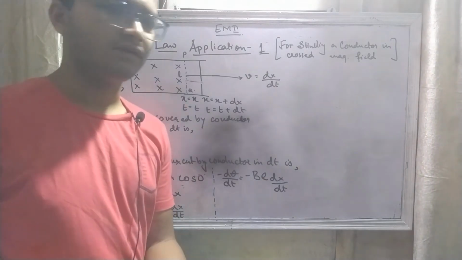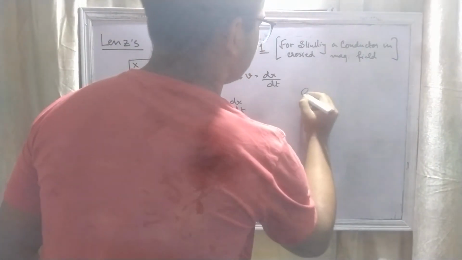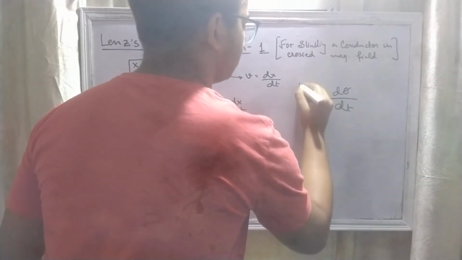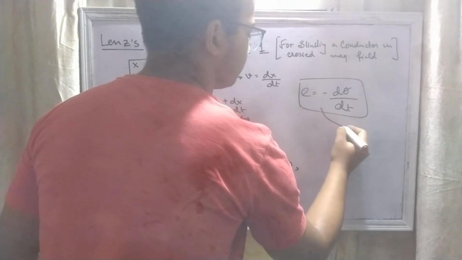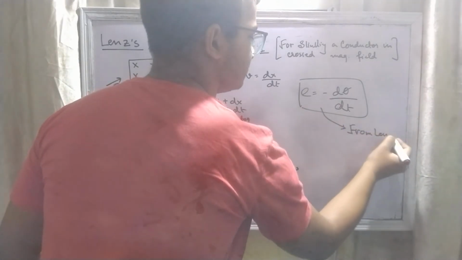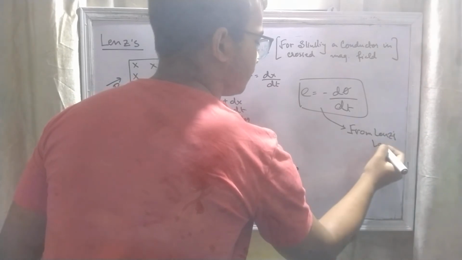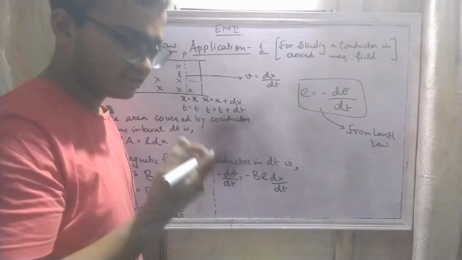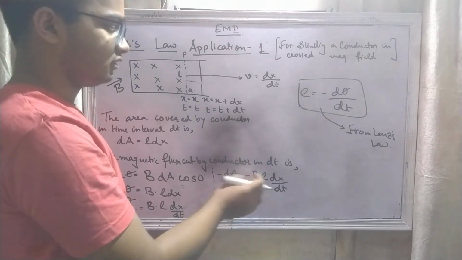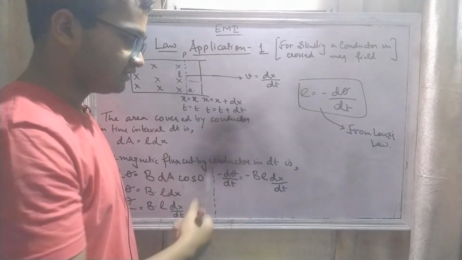Lenz stated that the direction of induced current is such that it opposes its own cause of creation, and we know from Lenz's law E equal to minus d phi by dt. Now if you notice here, we got this term, minus d phi by dt.